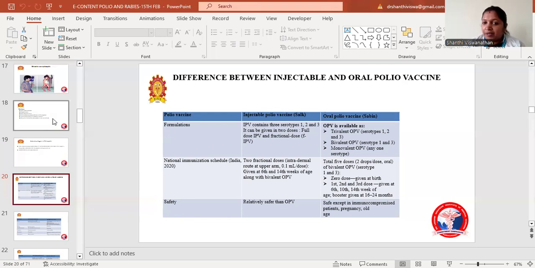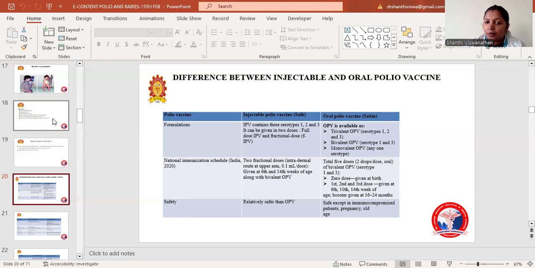Whereas OPV is available as trivalent OPV, which is protective for serotypes 1, 2, and 3, and bivalent OPV, which is mainly protective for serotypes 1 and 3, and monovalent OPV for any single serotype. Coming to the national immunization schedule for the injectable polio vaccine, 2 fractional doses are given intradermally at the upper arm, 0.1 ml per dose, at the 6th and 14th week of age, along with bivalent OPV.